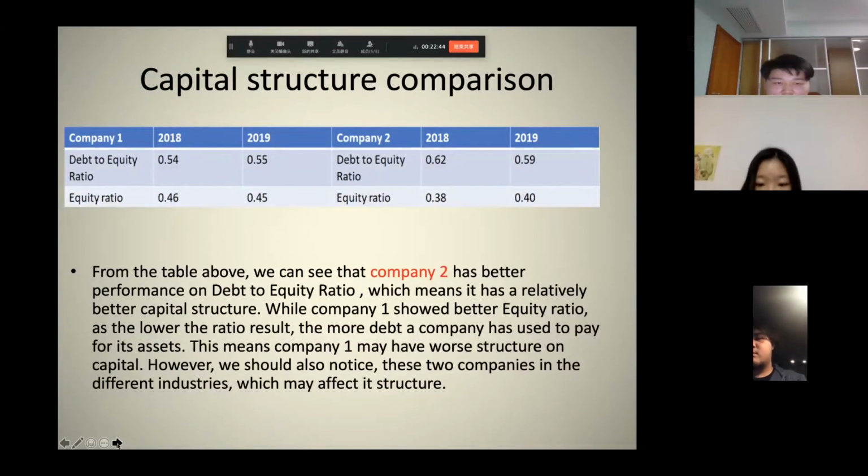From the table above, we can see Company 2 has better performance on the debt to equity ratio, which means it has a relatively better capital structure. While Company 1 showed a better equity ratio, as the lower the ratio result, the more debt the company has used to pay for the assets. This means Company 1 has a more risky structure on capital. However, we should also know that these two companies are in different industries, which means their capital structures differ.